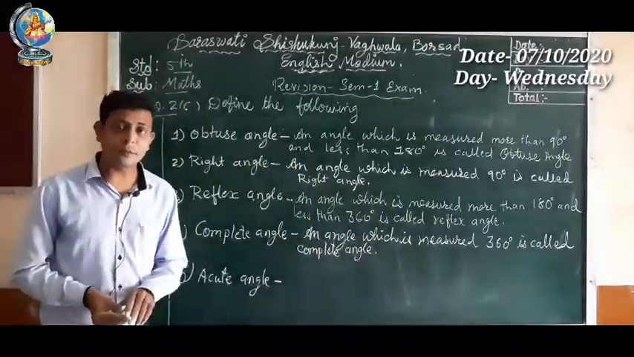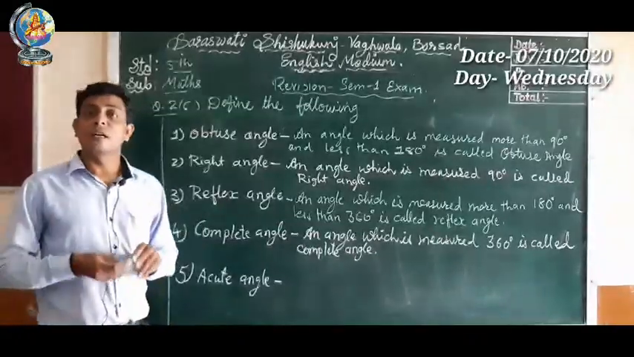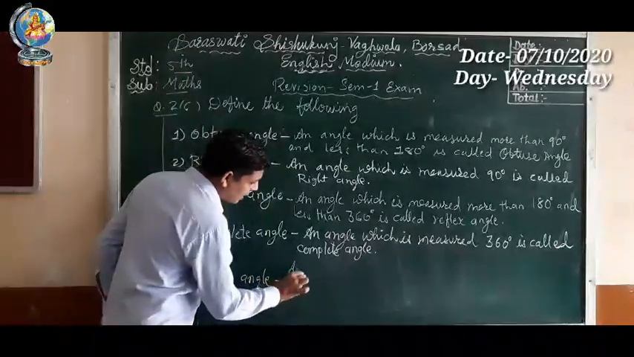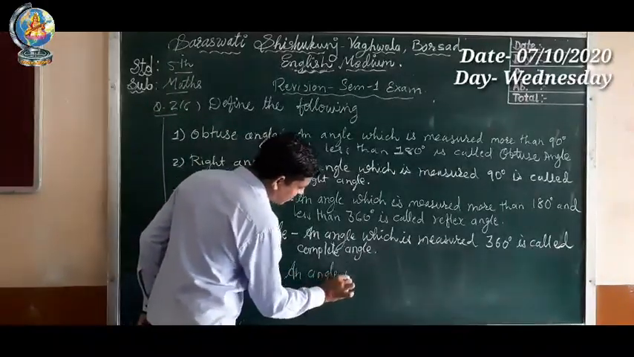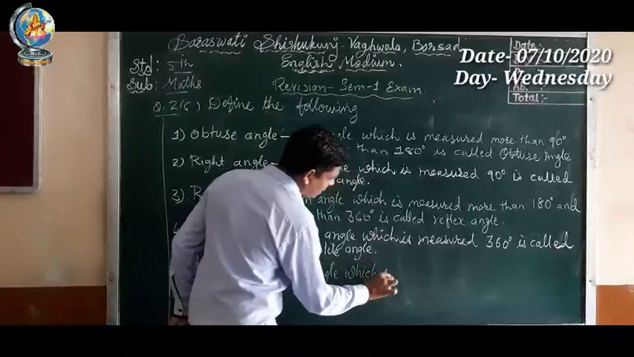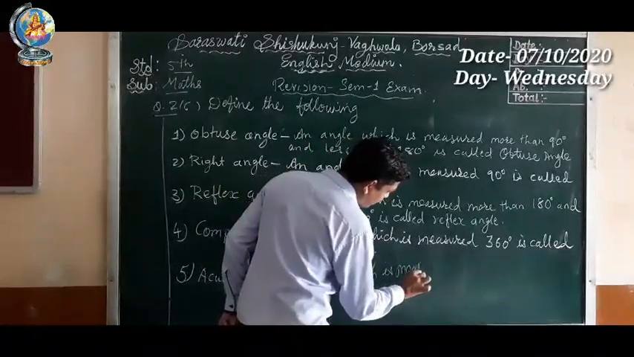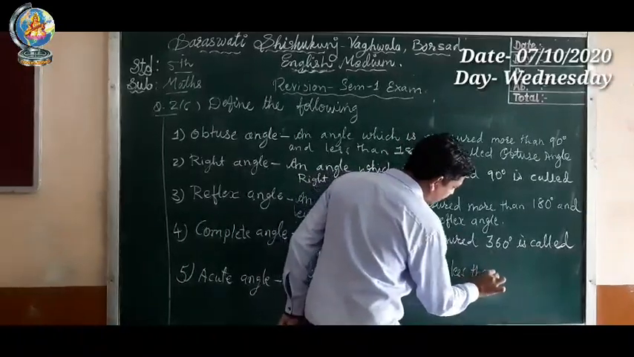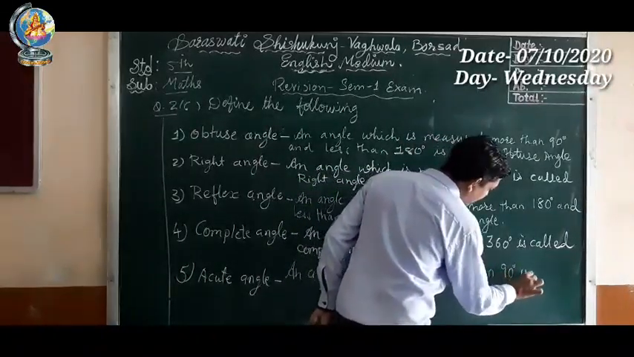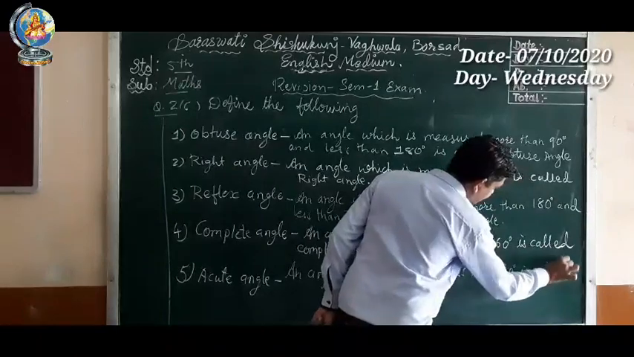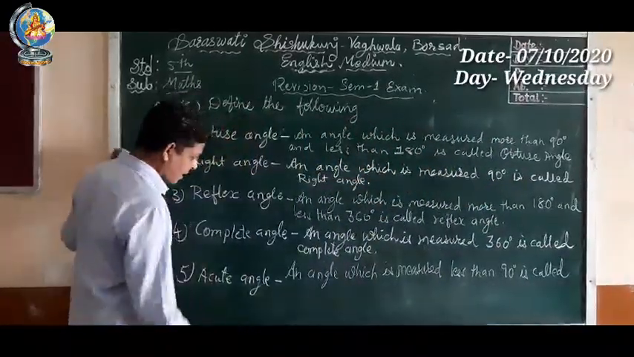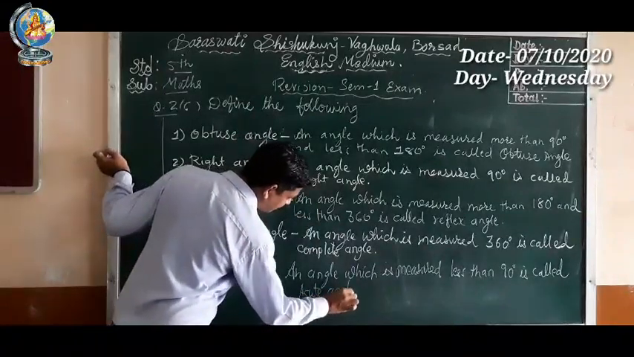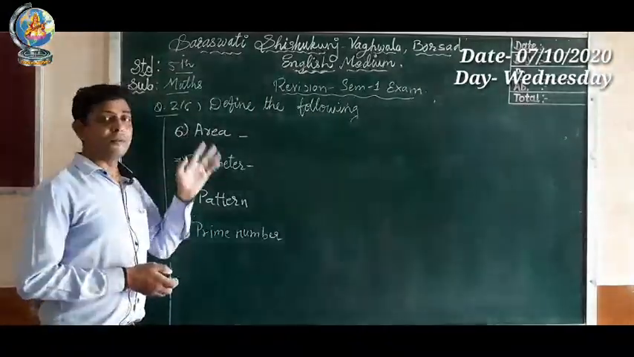Next, fifth one, acute angle. What is the definition of acute angle? An angle which is measured less than 90 degree is called an acute angle. So let's write: an angle which is measured less than 90 degree is called acute angle.